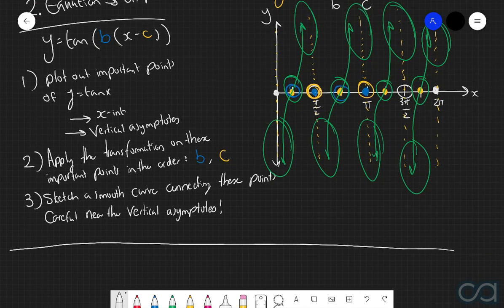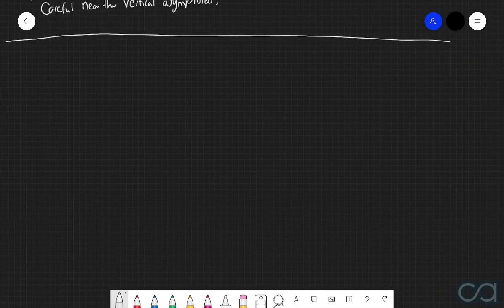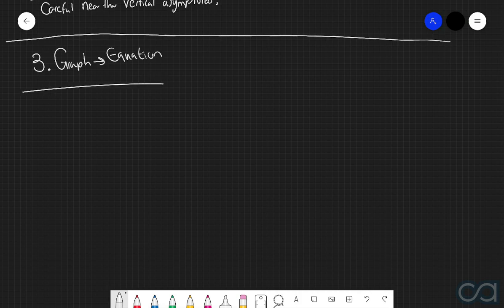And then last but not least, the third type of question you're going to encounter is where we start off with the graph of a tangent function, and then we want to find the equation of that particular graph. So in order to tackle questions like this, our ultimate goal is to write our function in the form of y equals tan of b multiplied by x take c. And so our job is to find out the values of this b and this c.